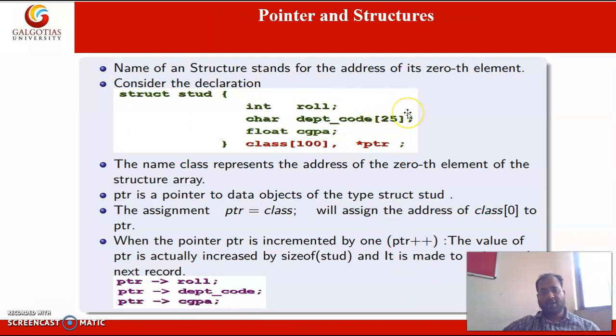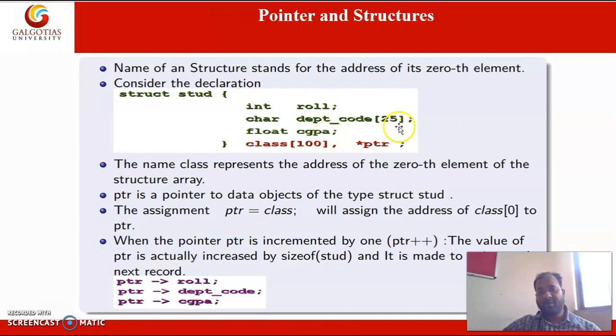So the scale factor will be: suppose roll number is taking 4 bytes and the department is a character array that has 25 characters. So 4 plus 25, that is 29, and then CGPA, that is float. Suppose it is taking 8 bytes.